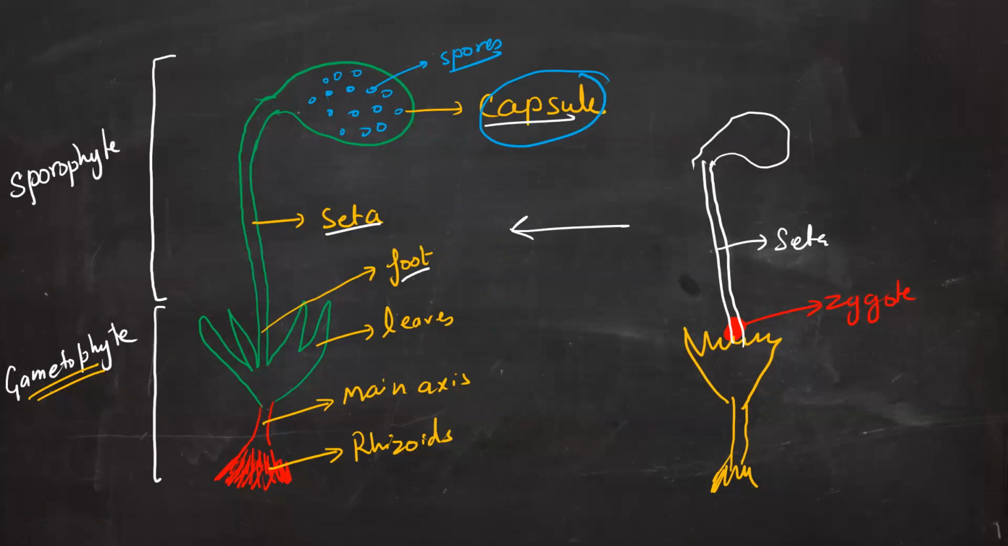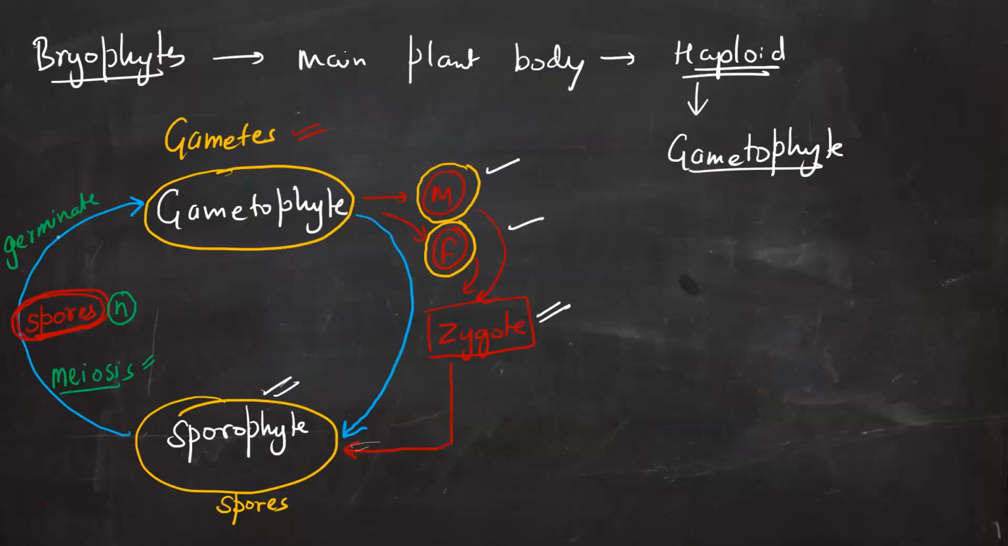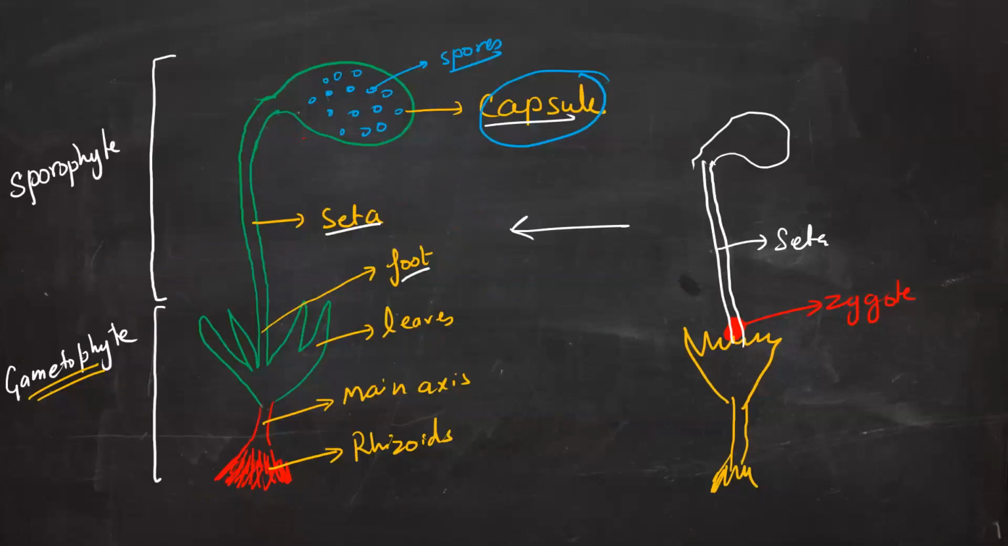Once they are dispersed in the atmosphere or in the environment, they will germinate and form a new gametophyte. Simple as that. And the cycle will be repeated. So this is how they perform sexual reproduction. Do you have any question related to how the gametophyte or sporophyte is formed? स्पोरोफाइट और गैमेटोफाइट के बीच में कोई कंफ्यूजन तो नहीं है बेटा?